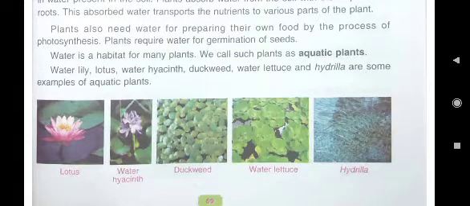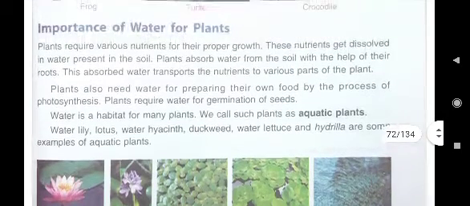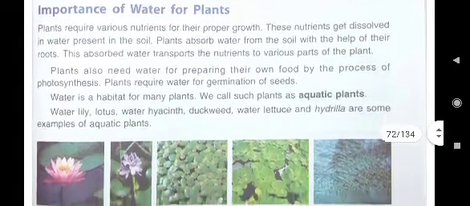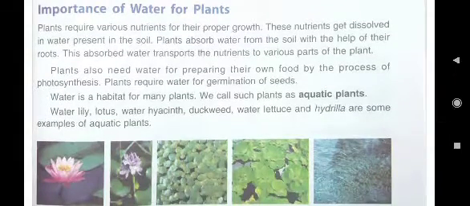Third point you can write, water is a habitat for many plants. And fourth point you can write, water transports the nutrients to various parts of the plant. These are the 4 points.